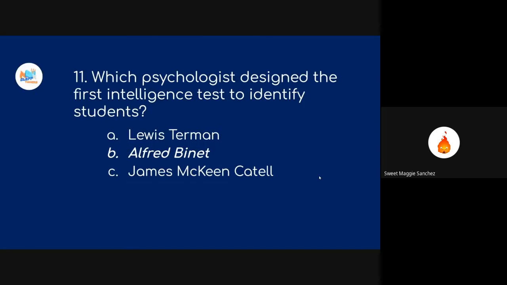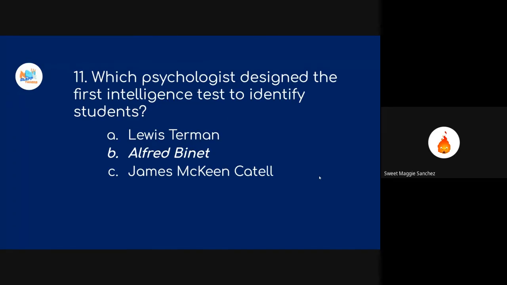Okay. So, next is, which psychologist designed the first intelligence test to identify students? It was Alfred Binet. He helped place children in Paris na masegregate sila sa kanilang mga class sections. So, Alfred Binet is responsible for that.